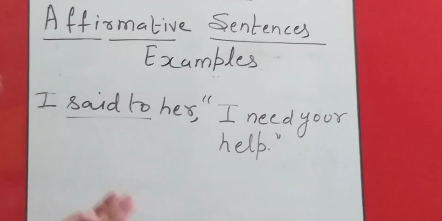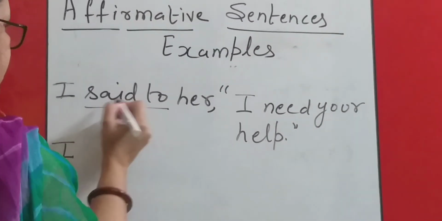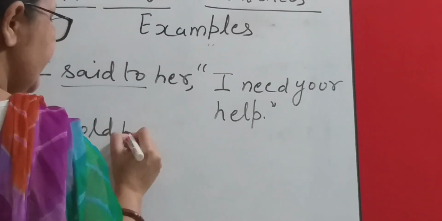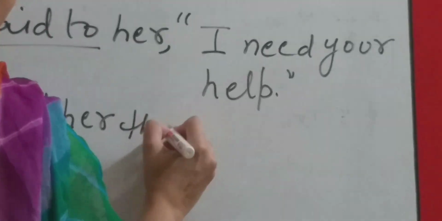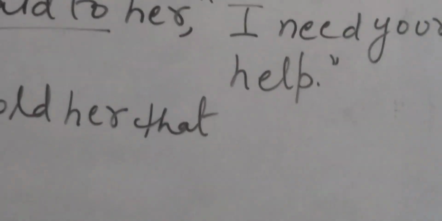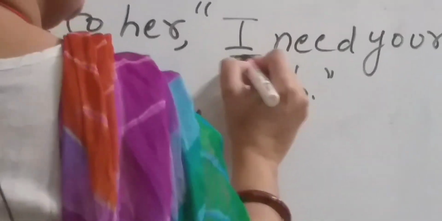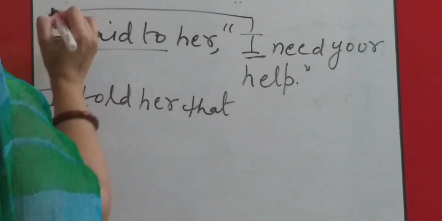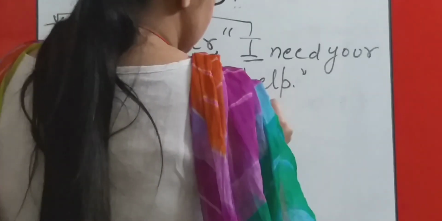Now we have to do the changes. Just see. I said to will be converted into told. Her will remain as it is. Commas will be replaced by that. Now the major change will come into reported speech. You know that I is first person. It will be converted according to the subject. Subject is again I, so it will remain as it is.